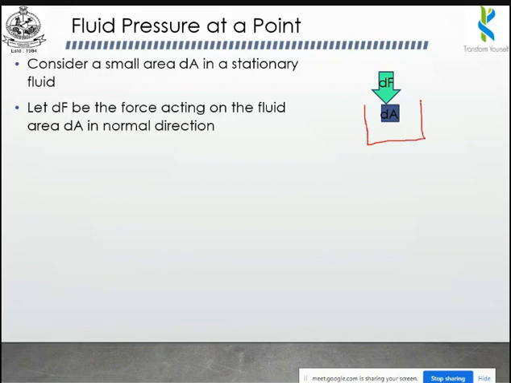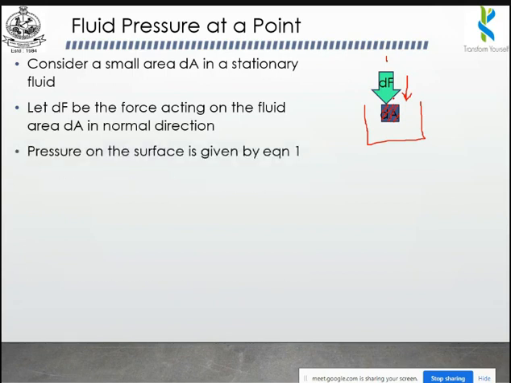In this tank, you are just assuming this particular small area, which is mentioned as dA. Let dF be the force acting on this fluid. A particular amount of force is acting on this surface, that is called dF, in the normal direction, that is, the vertical direction. This force is acting on this area of the stationary fluid.